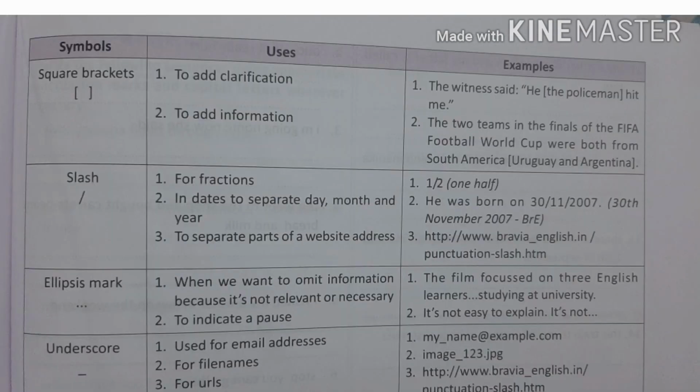Next punctuation mark is square brackets. Square brackets are used to add clarification or to add information. For example, the witness said, he, and we want to clarify who he is, the policeman hit me.